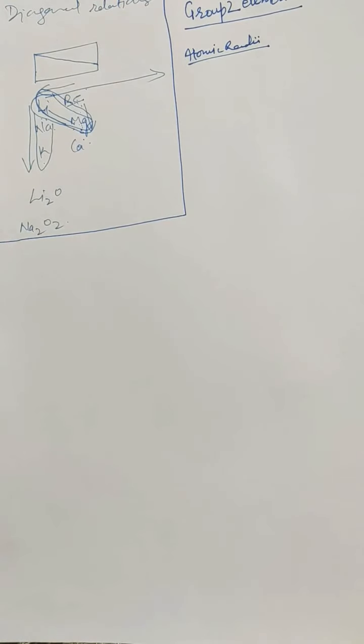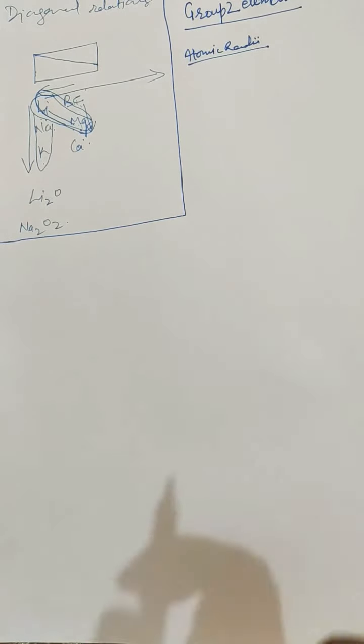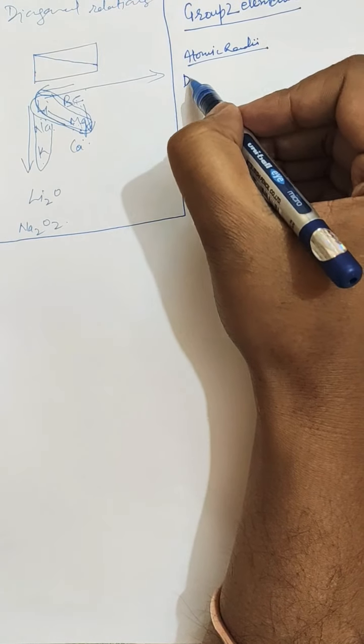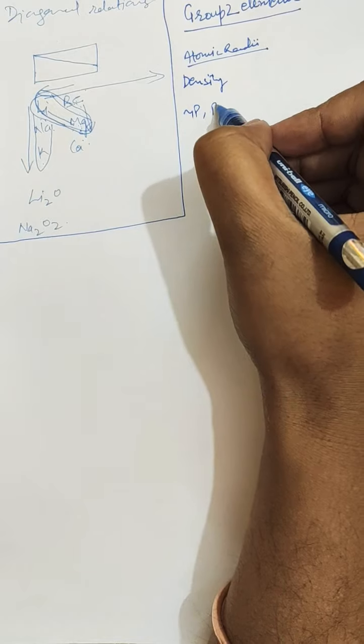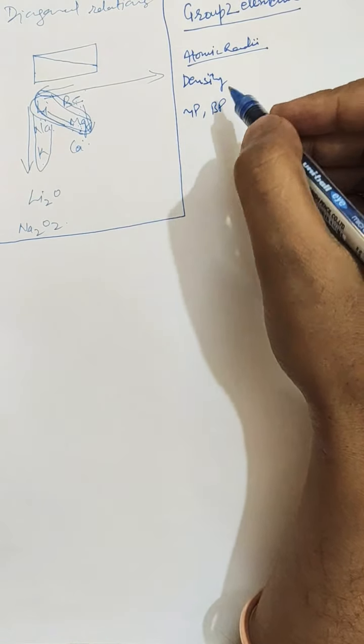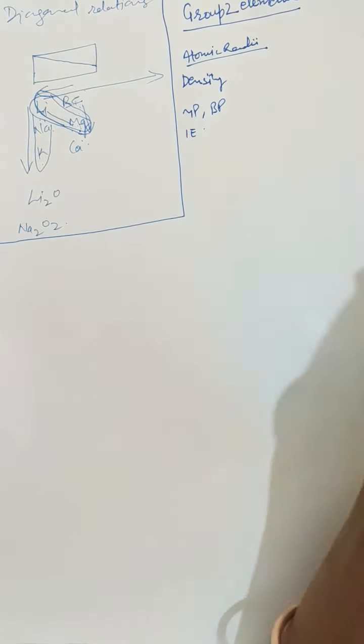Whereas group 2 elements are larger than the group 3 elements. Why? Because group 3 elements have more increased nuclear charge. Further, next are the different physical properties like density, melting point, boiling point, ionization enthalpy.